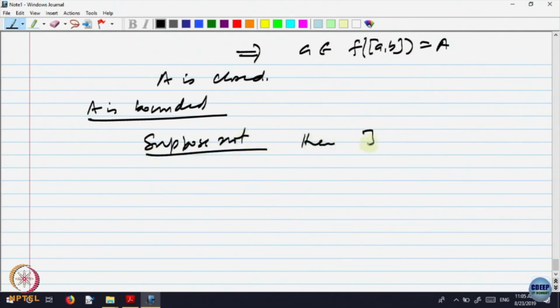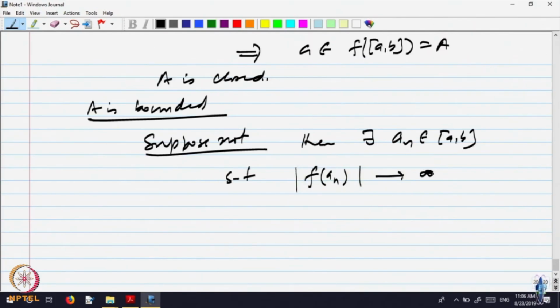Then there exist points a_n belonging to [a,b] such that mod f of a_n goes to infinity. Is that okay? If the range is not bounded, there must be a sequence in the domain for which the function values go to plus infinity or minus infinity.